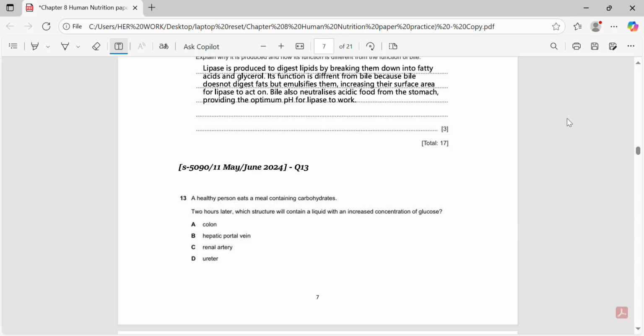The blood carrying absorbed nutrients from the intestine goes through a special vessel called the hepatic portal vein, which takes glucose directly to the liver for processing and storage. The other options don't fit. The colon mainly absorbs water, the renal artery carries blood to the kidneys, and the ureter carries urine, not glucose. Therefore, option B is the correct answer. Hepatic portal vein carries glucose-rich blood from the small intestine to the liver after carbohydrate digestion.